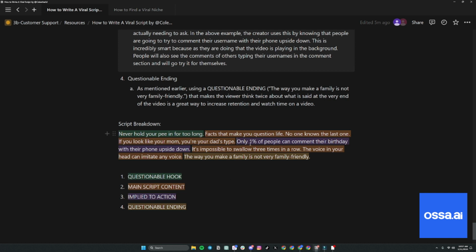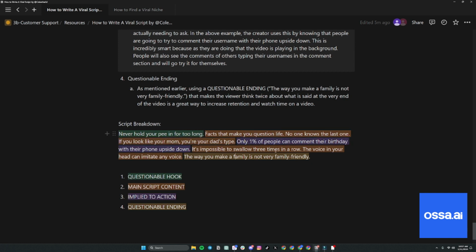Because everyone's like, oh, well, I can do that. I can comment with my phone upside down. So he doesn't even have to tell people to do it. They just do it because it's like a challenge to the viewer. That's a pretty high-experience type of call to action. It's an implied call to action where you're not saying go comment. You're basically saying only these people could do it. He's basically challenging the viewers.